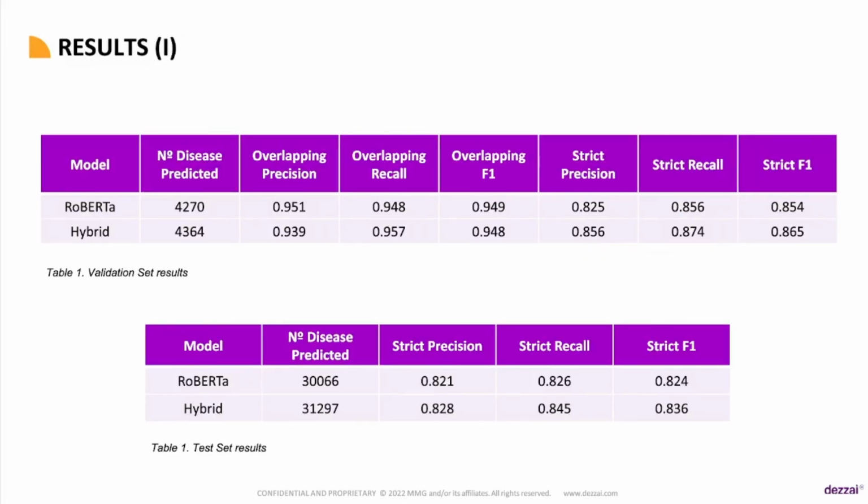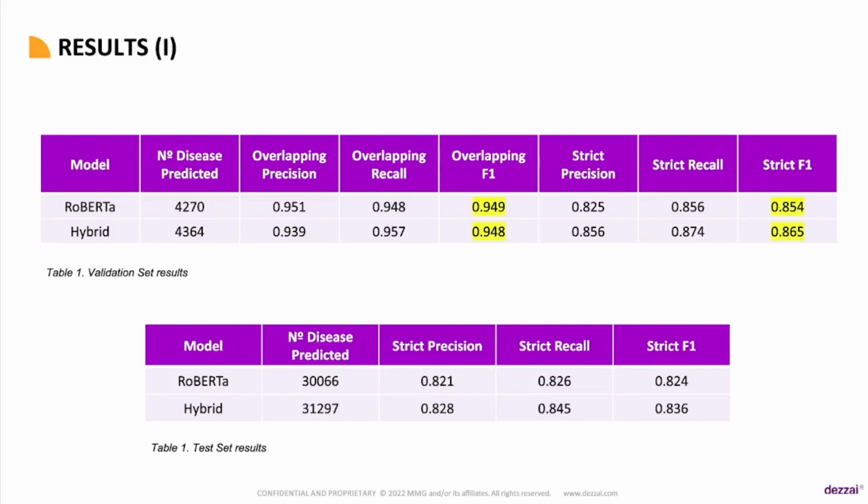The results of our system, both the transformer model and the hybrid option, are as follows. On the one hand, see the first table, we have the results obtained in the validation set, while the second table represents the results obtained in the testing set. We would like to focus now on the first table.